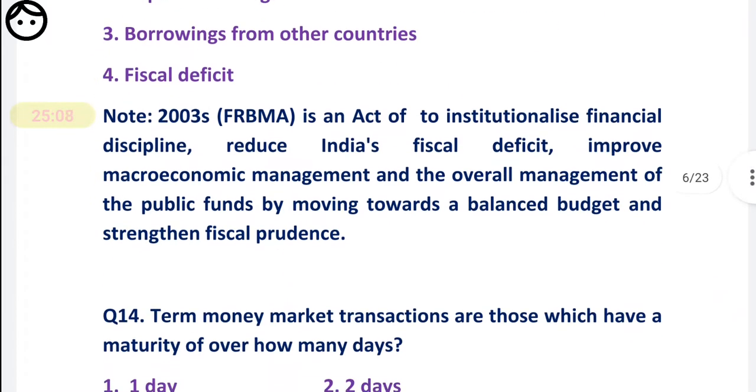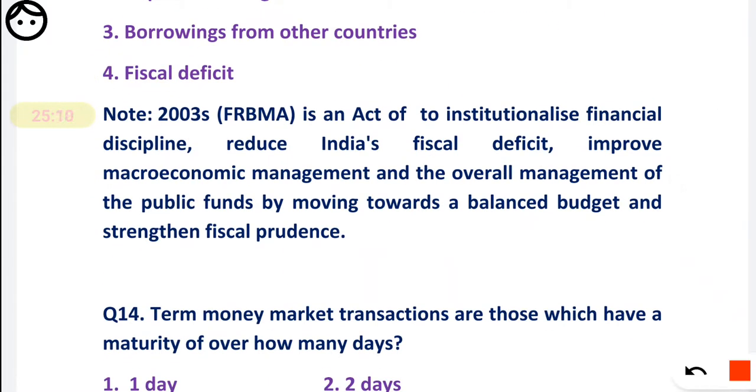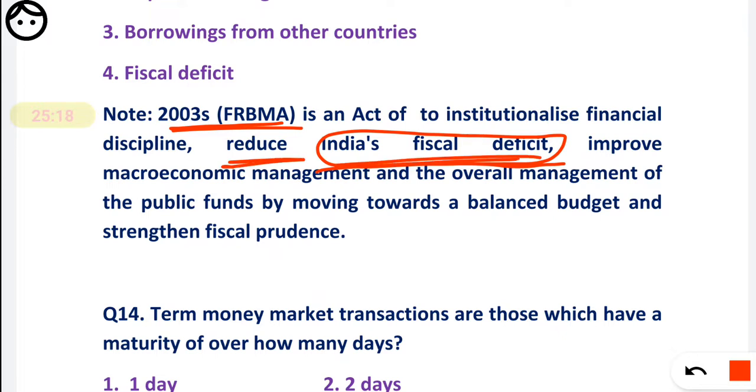Okay, see here some information is given about the FRBM Act. The purpose of the FRBM Act is to reduce India's fiscal deficit, also to improve the macroeconomic management and also the overall management of the public fund. That is basically three objectives, but the main objective is to reduce the fiscal deficit.